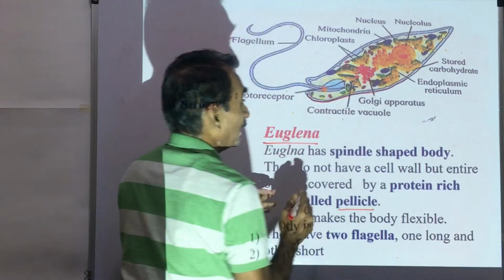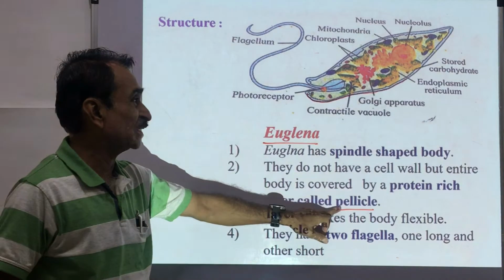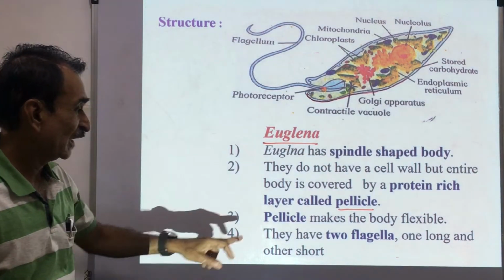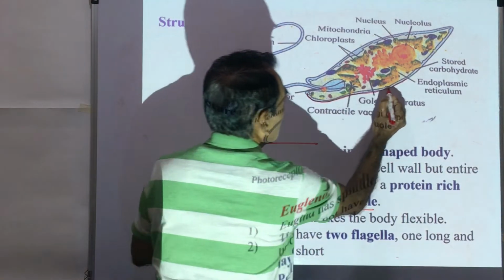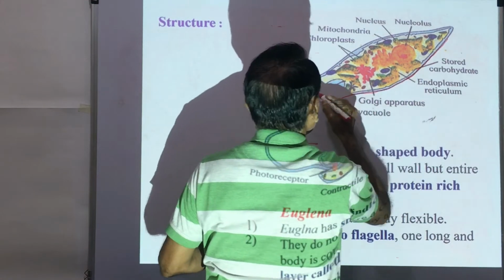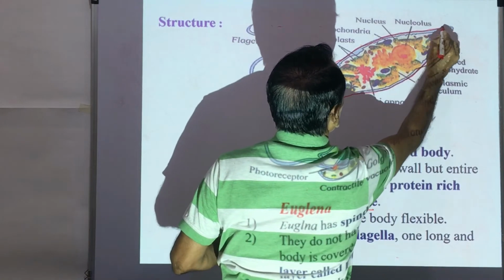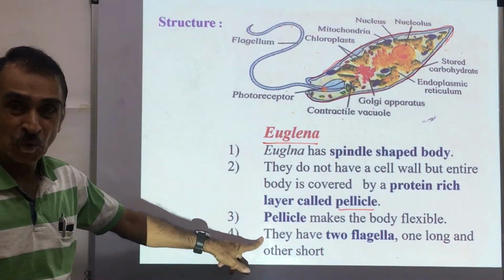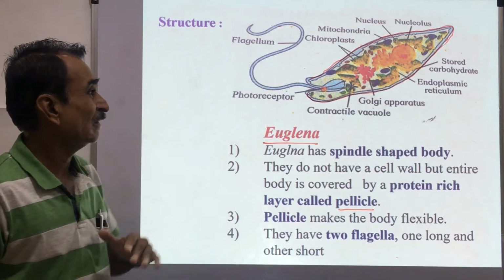Cell wall is absent, but a protein-rich layer is present, and this protein layer is called a pellicle. Pellicle makes the body flexible. Here, this organism is covered entirely by a pellicle, and because of this the body is flexible. They have two flagella. One is long and the other is short.